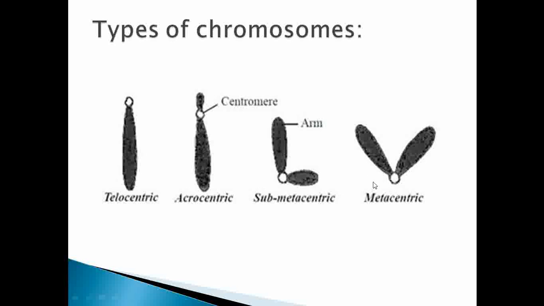Then the next type of chromosome is metacentric. In this type, the centromere is present exactly at the middle position. That's why it gives a V-shaped appearance to the chromosome. So this is a centromere, and depending upon the position of the centromere, these are the types of chromosomes: telocentric, acrocentric, submetacentric and metacentric.